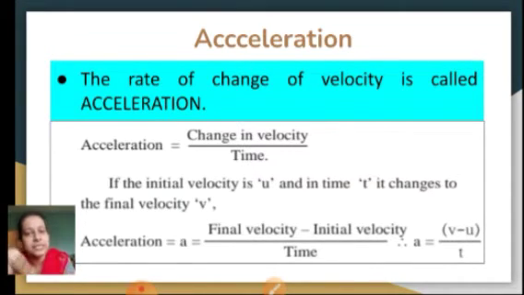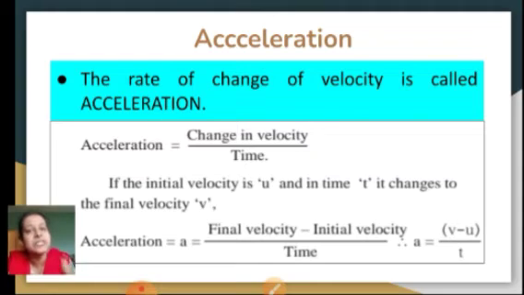From A, the vehicle or object has started from rest to go to B. After 5 seconds, it has acquired a velocity of 10 meters per second. Then from B to C, in another 5 seconds, the velocity has increased to 20 meters per second.